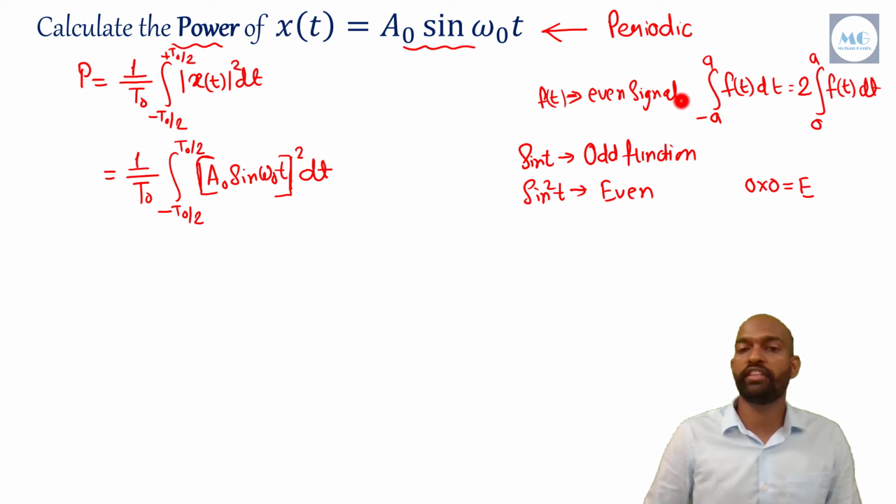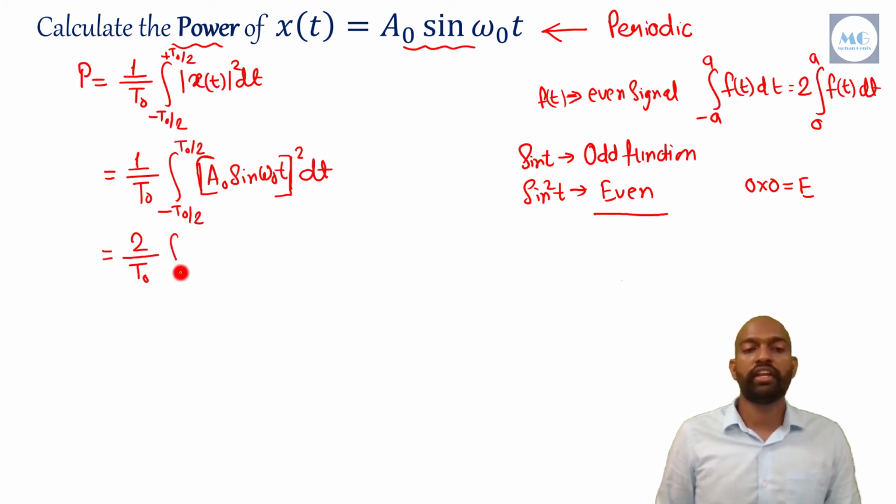So we have to apply this formula here, as A naught square sine square omega t. Here square is there. That's why I am telling A naught square sine square omega naught t is an even signal, so we can apply this formula. And by applying that formula, we will get 2 by T naught integration from 0 to T naught by 2 A naught square sine square omega naught t dt.